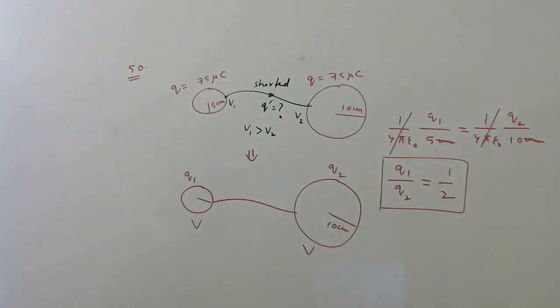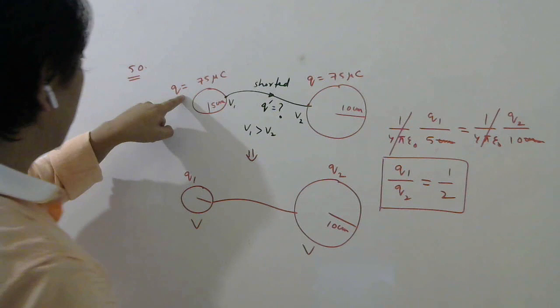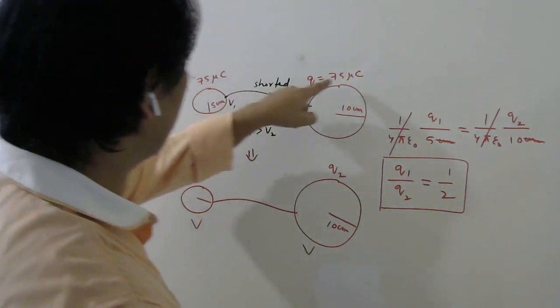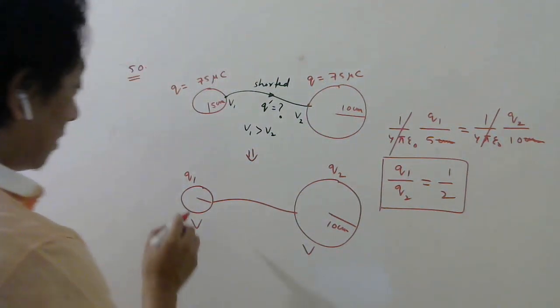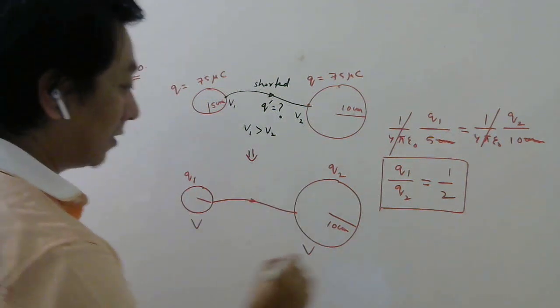Okay, this is clear everyone? Okay, so initially what was the charge? 75 microcoulomb, here 75 microcoulomb. Now what is the charge? q1 here, q2 here, because some charge has gone this side. Now